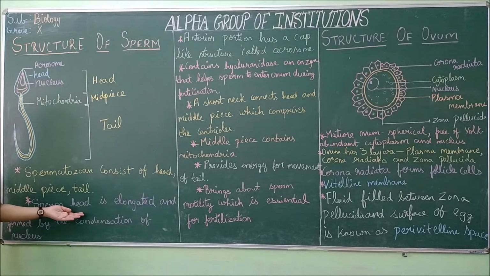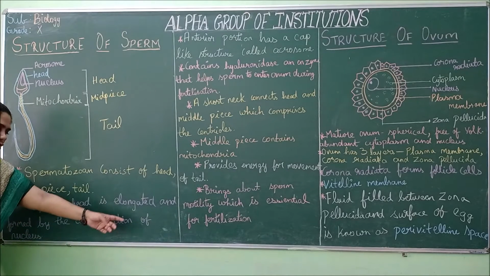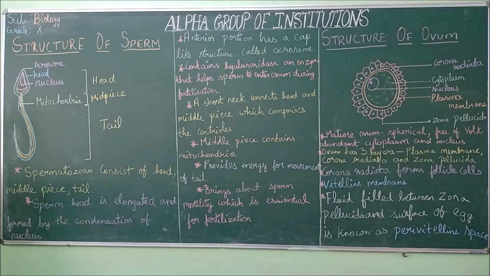So the sperm head is elongated. It is stretched and formed by the condensation of the nucleus. Since the nucleus is condensed, it has been shrunk. So since the nucleus has been shrunk, the sperm head has been elongated.